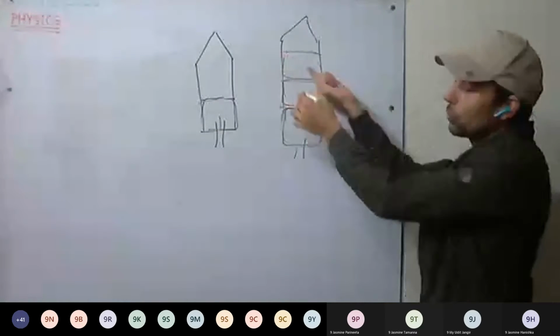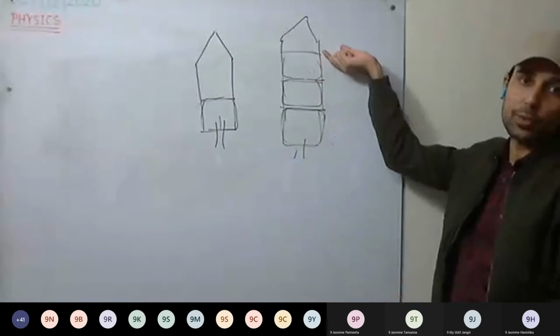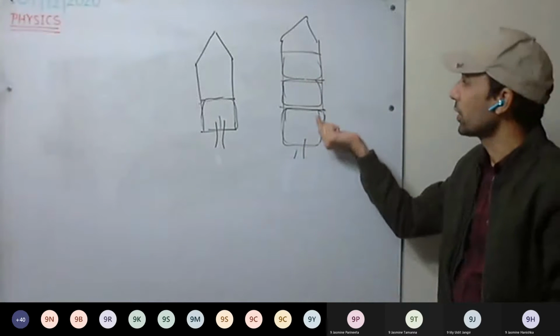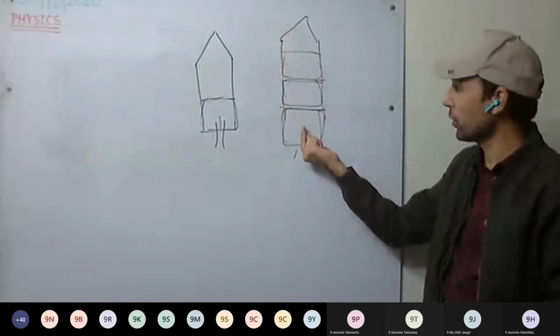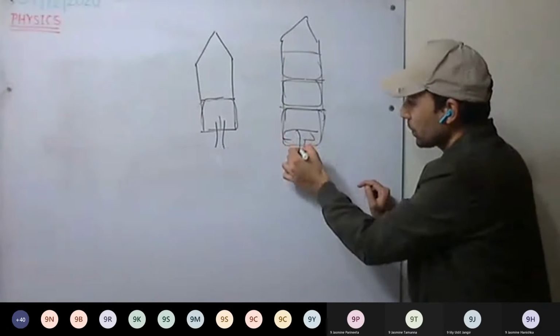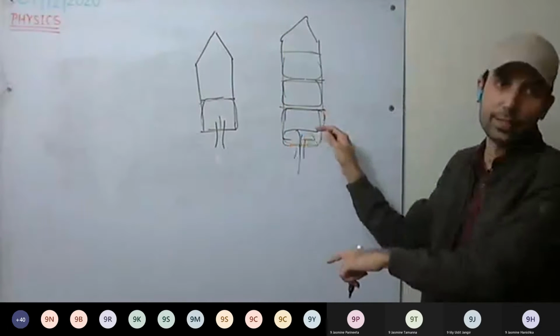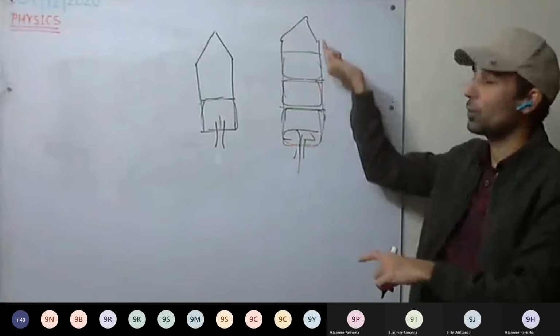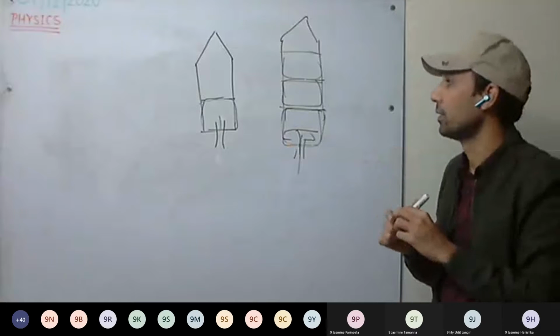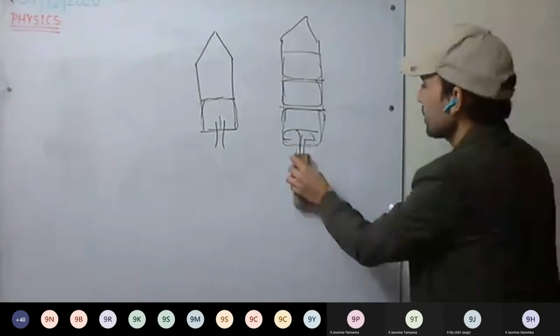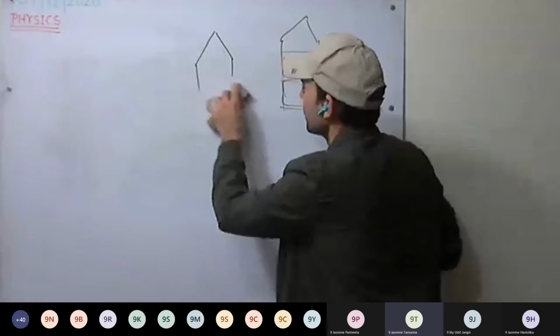Now the third stage starts to burn and its mass again keeps on decreasing. So as the rocket moves up, its mass keeps on decreasing because the gases keep on burning and leaving the rocket. Is this clear? Yes, sir.